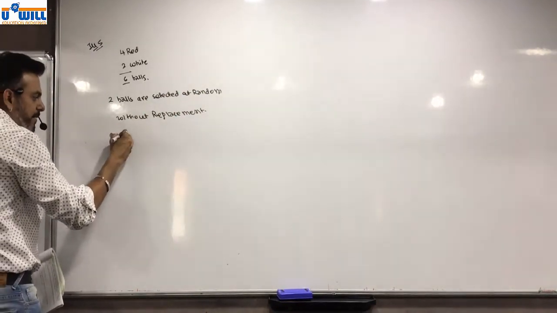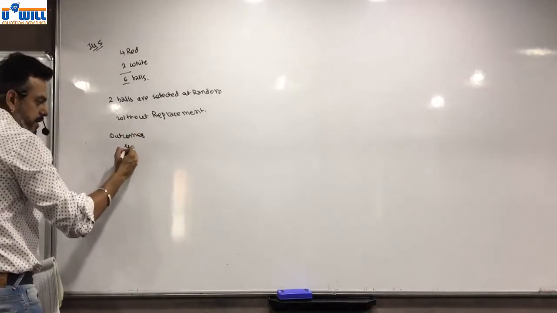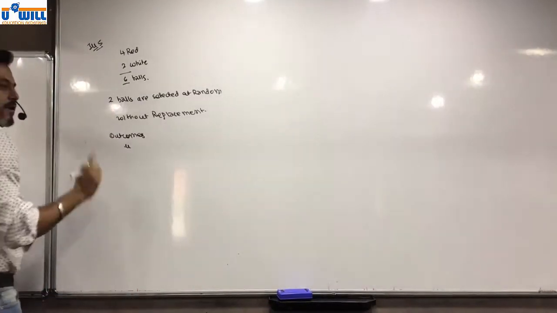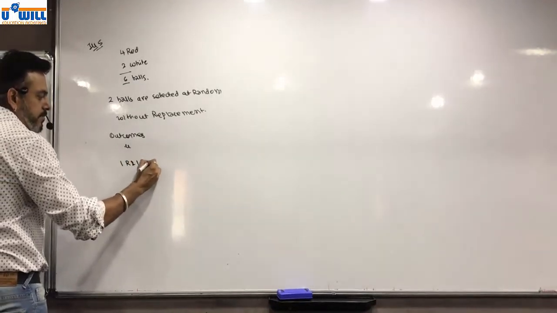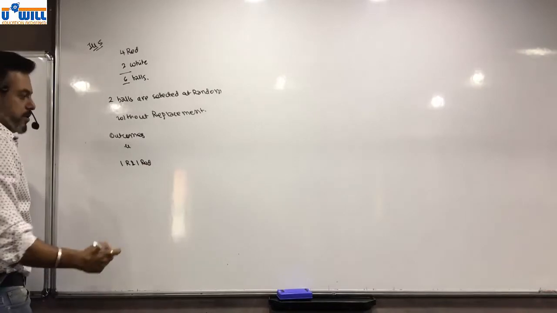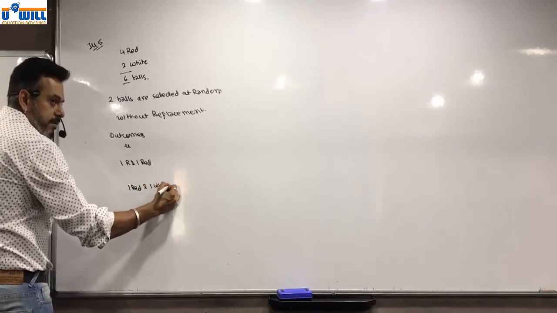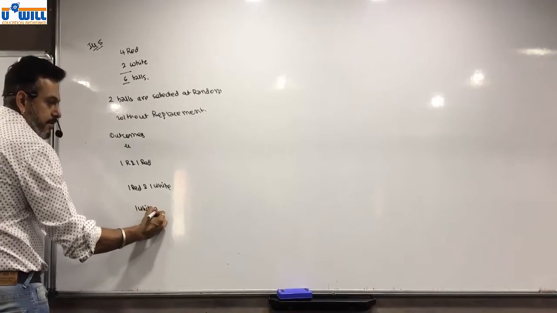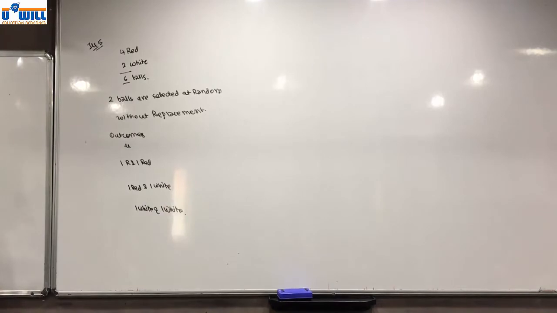So we first have to find the outcomes. What are the outcomes possible? Denoted by small u. What outcome is possible? 2 are selected. It can be 1 red and 1 red, or we can say 2 red, or it can be 1 red and 1 white, or it can be 1 white and 1 white. Possible, right? These are the 3 outcomes possible. Every one of you? Okay.